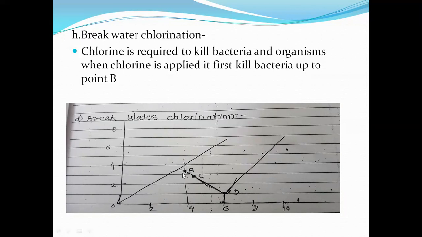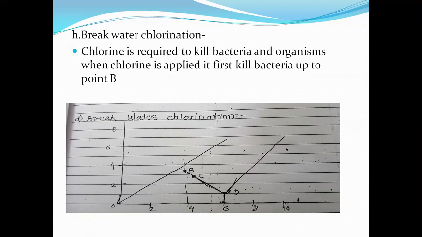Now see, up to point B, it kills the bacteria. Then up to point C, after killing bacteria, the chlorine remaining is the residual chlorine, which decreases while giving a taste or bad odor to the water. Then the remaining chlorine is used for the oxidation of impurities after point C.